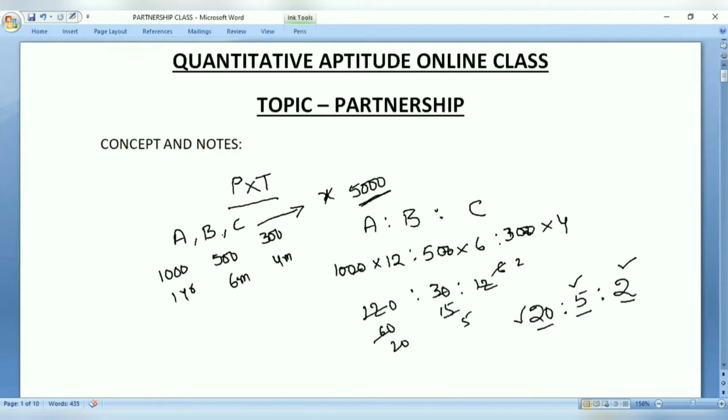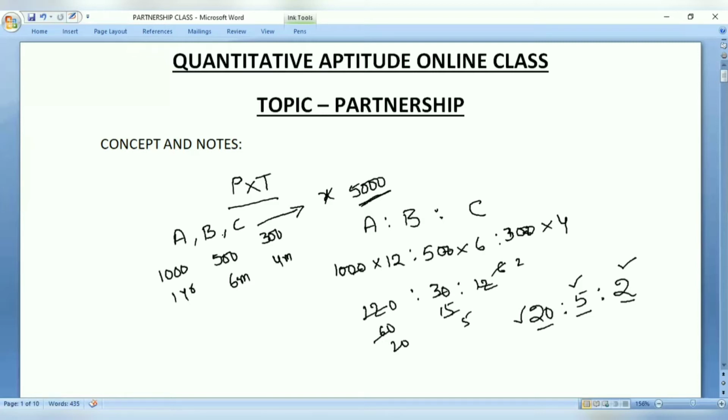So if three persons invested, and at the end of the day some profit is made and that profit is to be divided among two, three, or four persons, how do we define it? We take a ratio as the parameter. How do you define that ratio? That means amount invested multiplied by time period. That ratio will tell you how much of the money has to be given to the partners involved in the business or in the game.